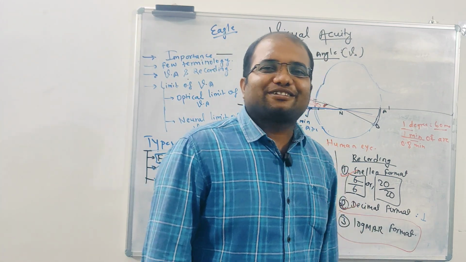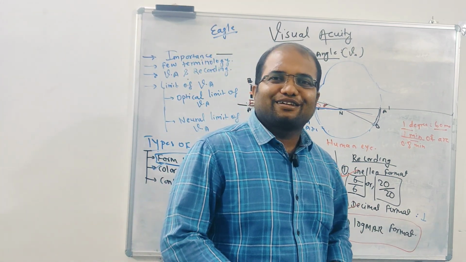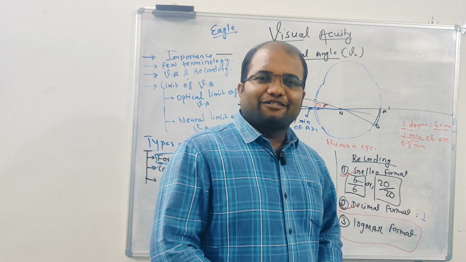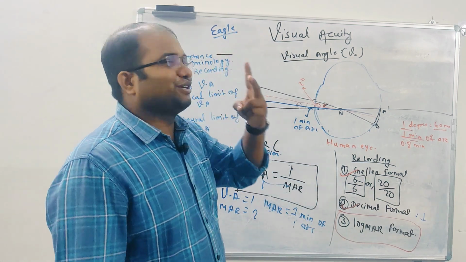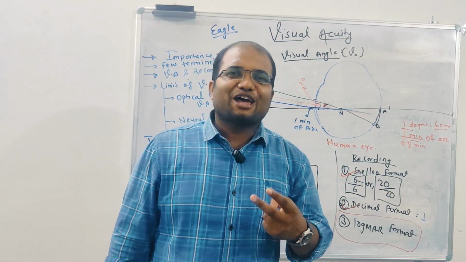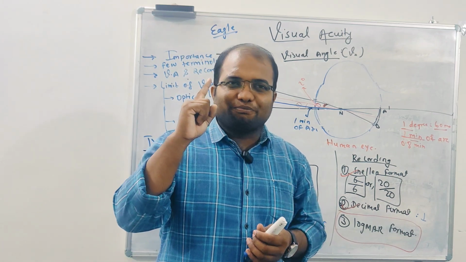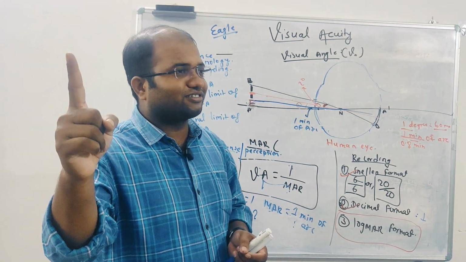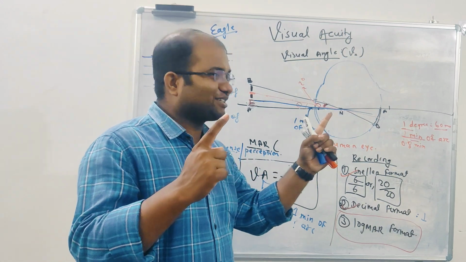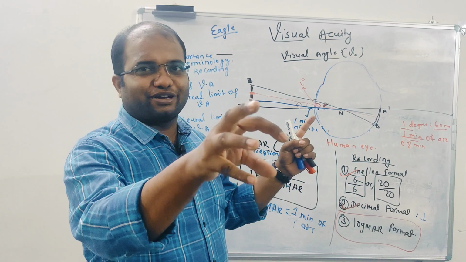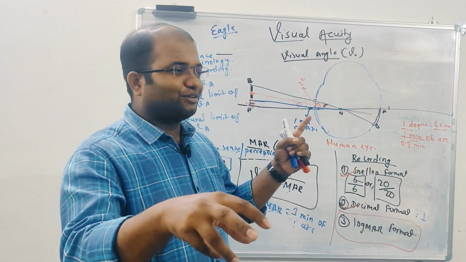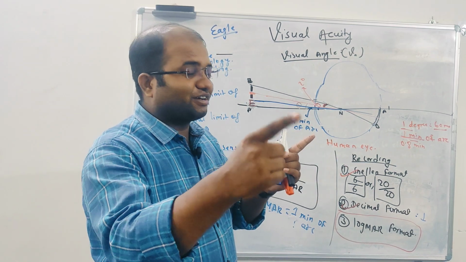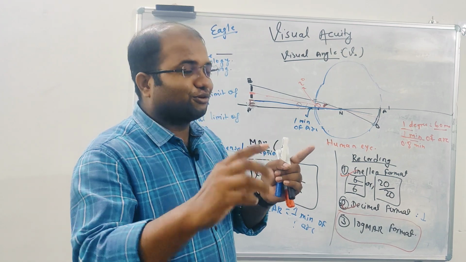But one more interesting fact is there. How many foveae do we have? Macula or fovea, we have only one, temporal to the optic disc, right? But the eagle has two foveae, and that gives eagles the sharpest vision in two directions. One fovea is looking somewhere else, and the other is looking toward the prey you want to capture. The prey thinks the eagle is looking somewhere else, but one fovea is continuously tracking it. When the eagle feels this is a good time, it will go and catch it.